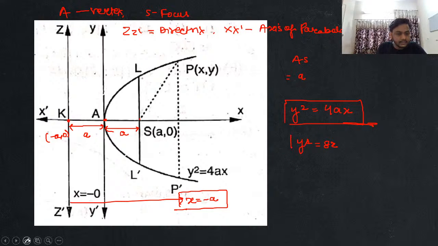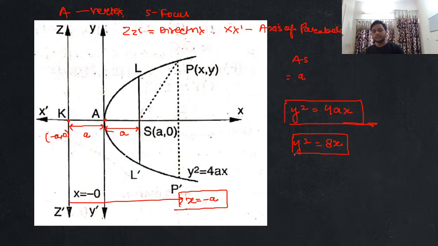Now if I'm having y square equal to 8x, अब मुझे बताना है कि मेरे डायरेक्ट्रिक्स का इक्वेशन क्या होगा. So if I'm having y square equal to 8x, now I want to find out the equation of my directrix, the coordinates of my focus, and everything. मुझे सारी चीजें find करनी है. Let's do it. So first and foremost, I will get my equation in this form. पहले मैं इसको इस form में convert करूँगा. So I can say y square is equal to 4 times 2 times x.